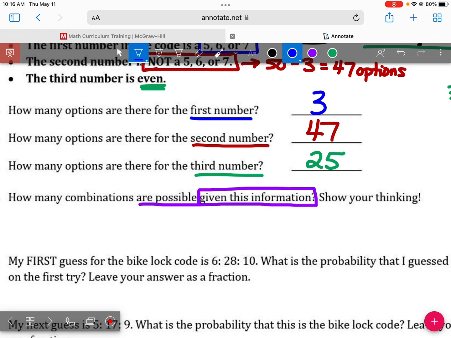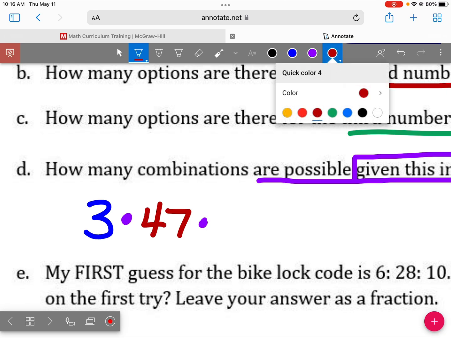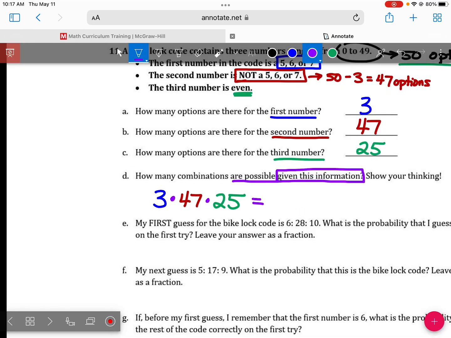Multiply them. So I take 3 times 47 times 25. Tell me what you get.